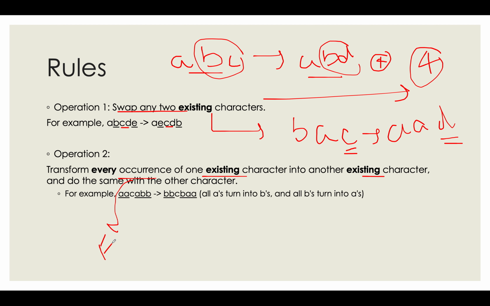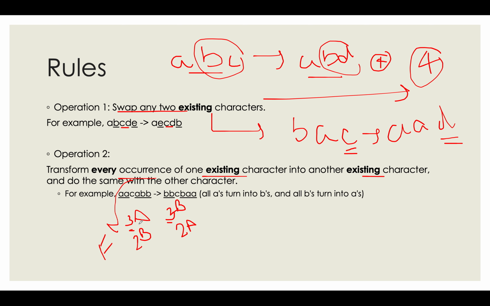So you can transform any character at a particular frequency with another character of another frequency. For example, it is 3 times A and 2 times B. So 3A and 2B can be swapped with 2Bs and 3As. So if the frequency is there in the string, then you can replace any character that is present in the string with any character which is present in the string.